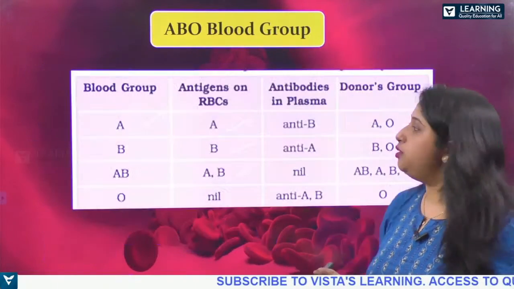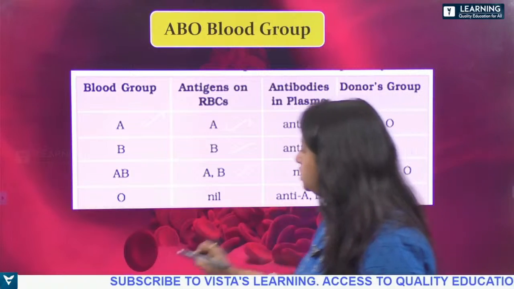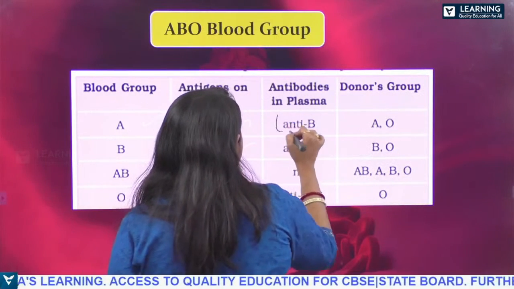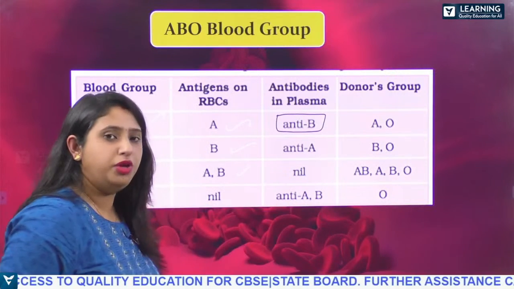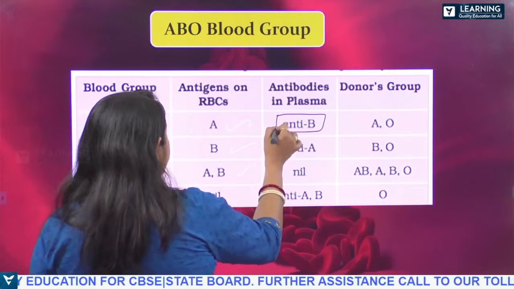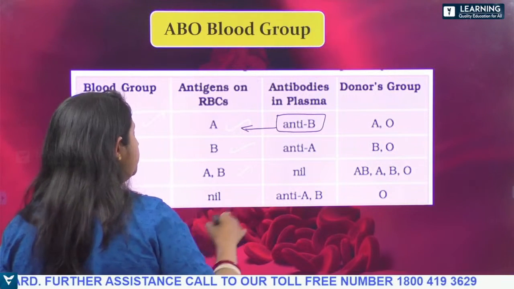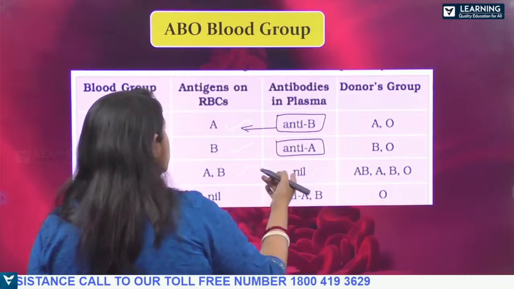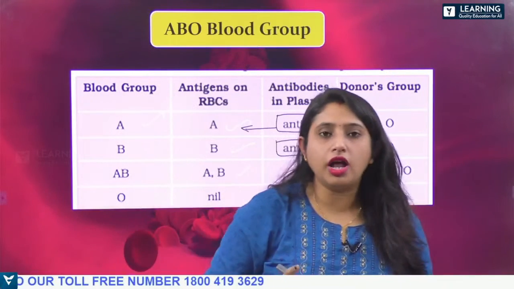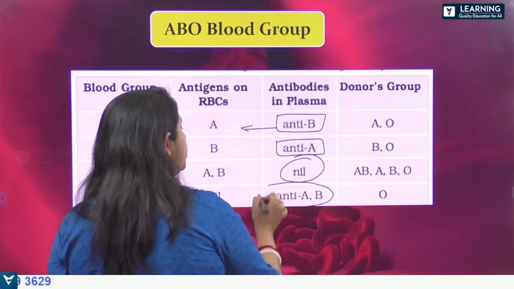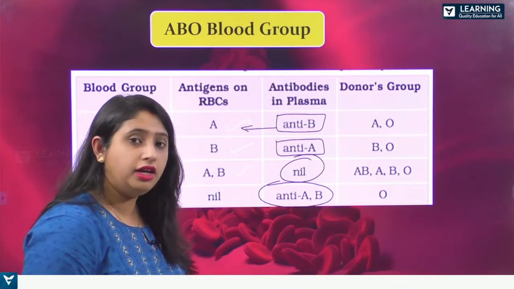So next, antibodies. What are the antibodies present? Look here. The A blood group will have the antibody anti-B, okay? So it can bind with that antigen. Next, B will have what? B will have anti-A. So the AB blood group, they do not have any antibody, whereas O will have both anti-A and anti-B.